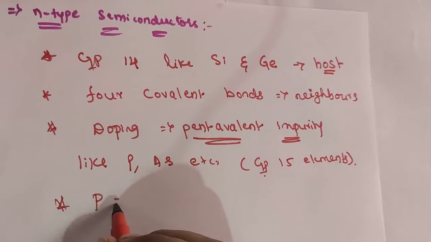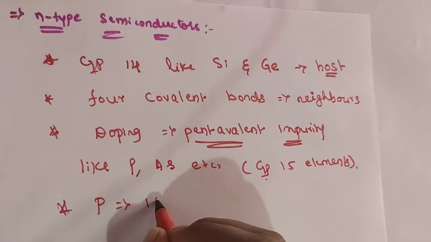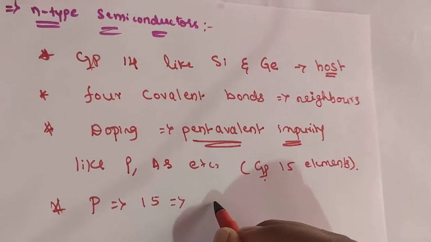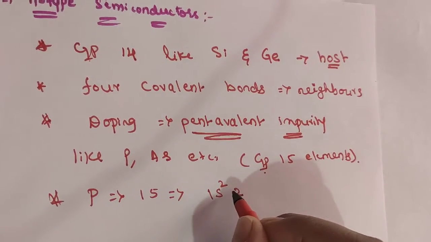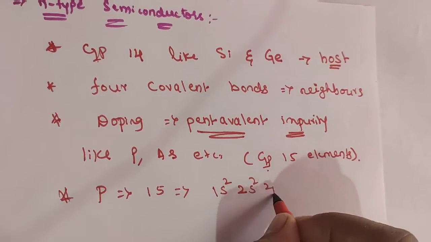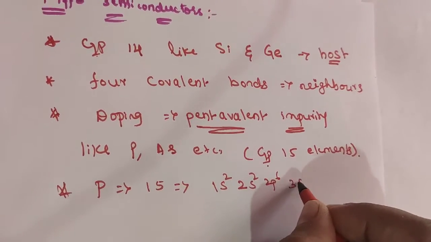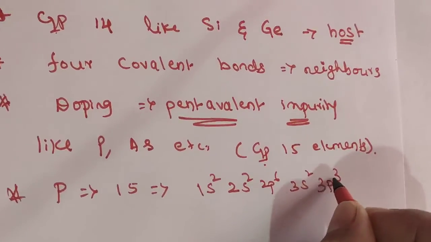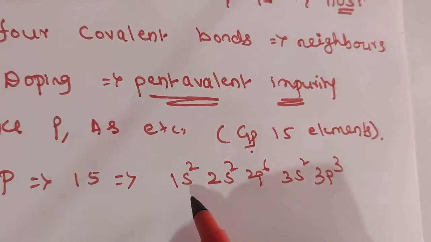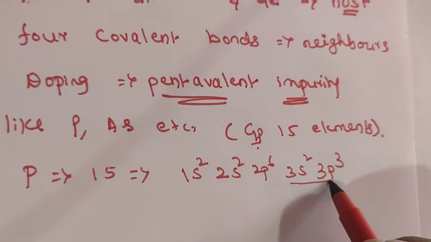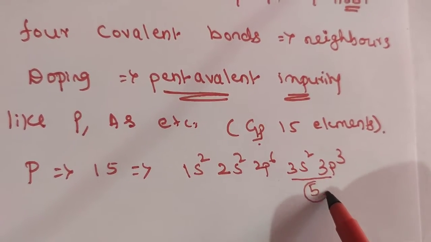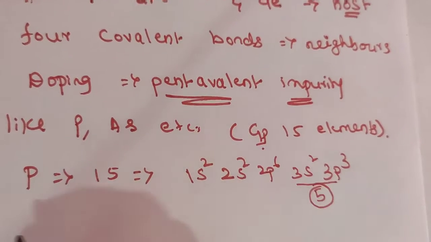For example, phosphorus is a pentavalent impurity. It has the electronic configuration 1s2, 2s2, 2p6, 3s2, 3p3. What are the outer valence electrons? It has 5 valence electrons, so it is pentavalent.